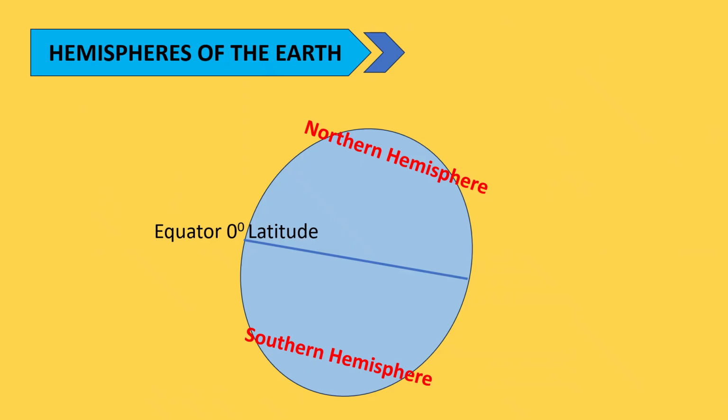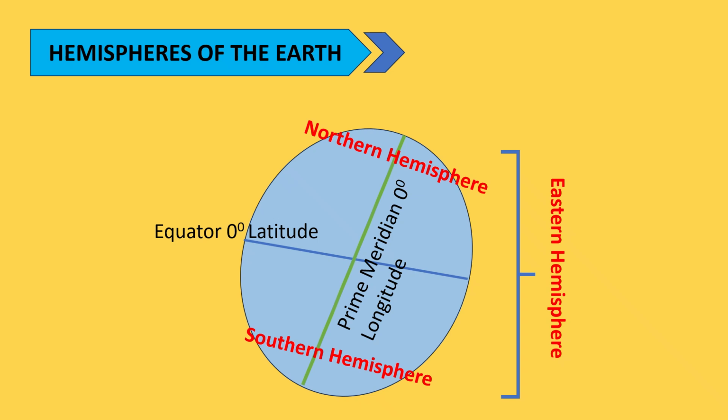The earth is divided into 4 hemispheres. The equator divides the earth into northern hemisphere and southern hemisphere. The prime meridian divides the earth into eastern hemisphere and the western hemisphere.